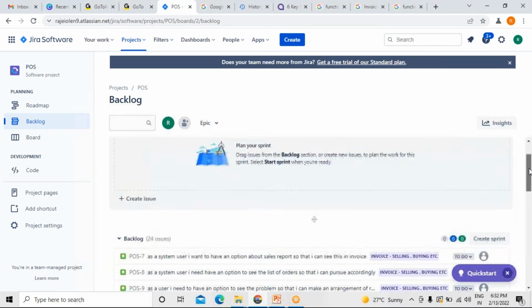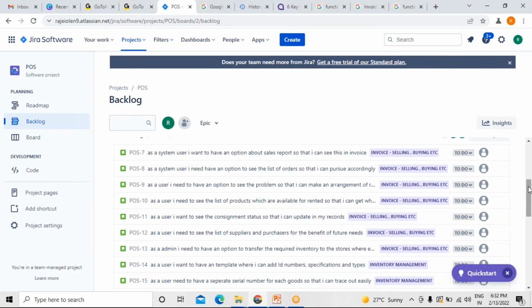Assume that, for example, whenever you are working on Jira in reference to agile planning, for the first phase of release, normally in agile implementation, it is based on the release. Based on the release plan we have, usually the implementation and the taking up of user stories will depend on it. So now what is happening here? Here we have added different user stories on the backlog, right? So somewhere around 24 user stories we have got. These are the user stories you can see in a backlog.